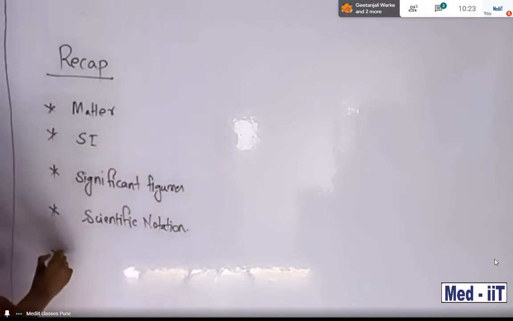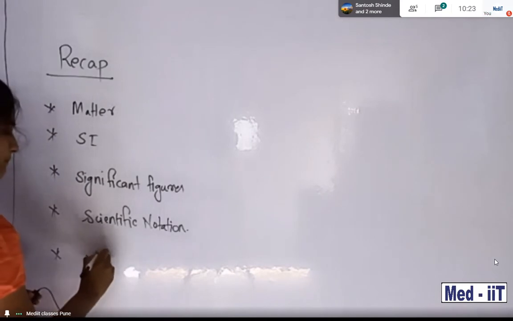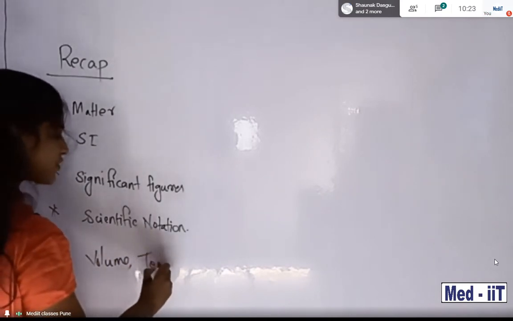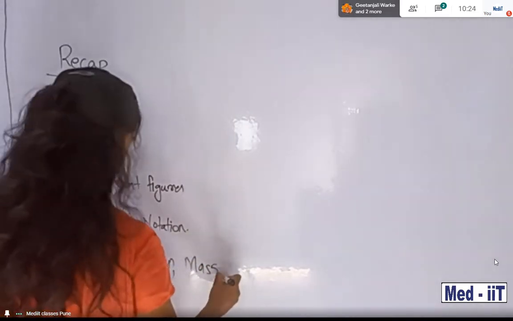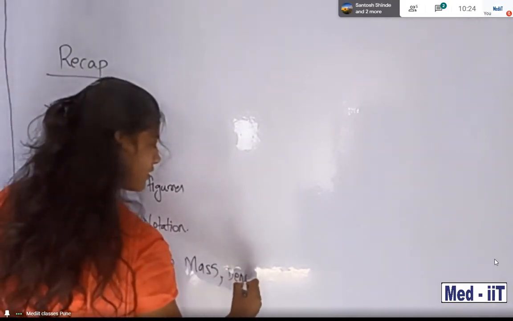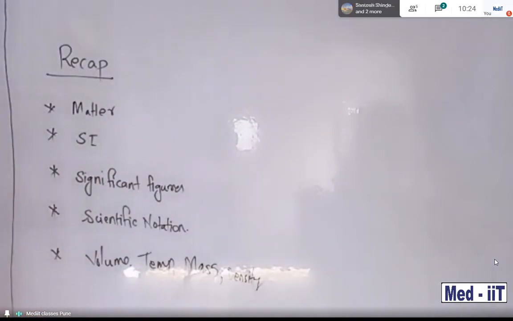Then we discussed volume, temperature, mass, density, and how they are related to each other.